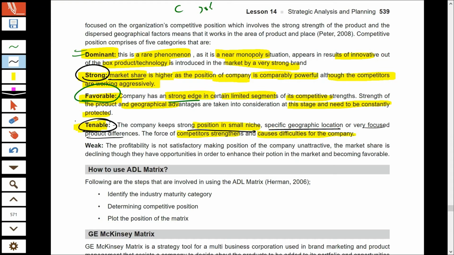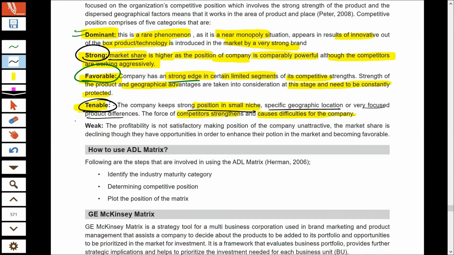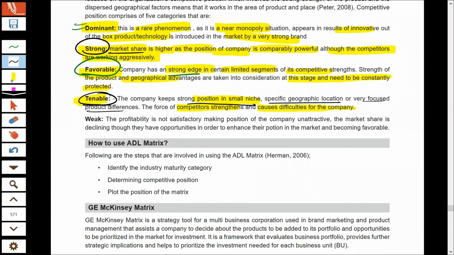You are just having a satisfactory amount of profits. You are having a small group of customers. Your position is not very good. And if the competition increases, your position may be in danger.